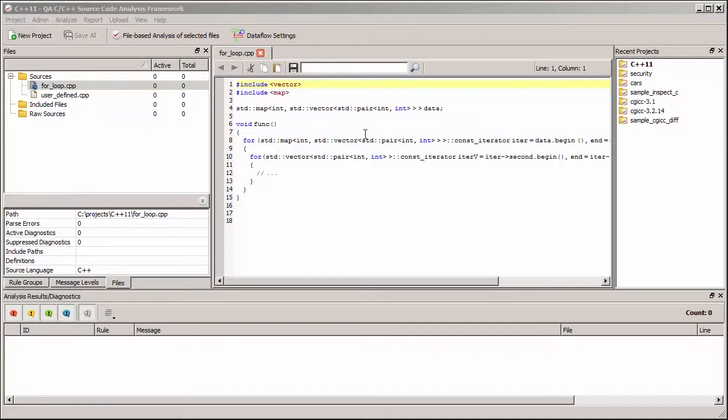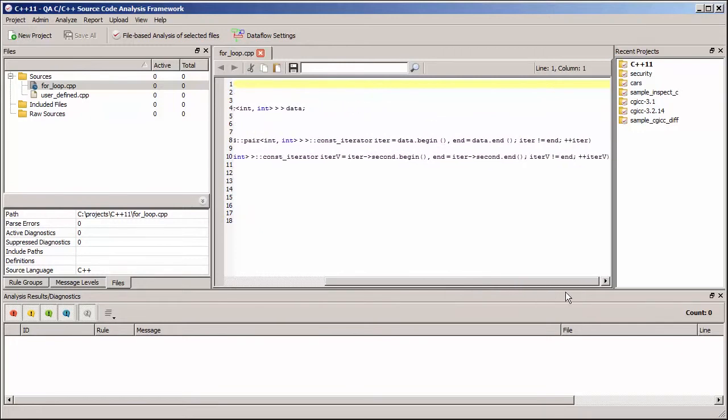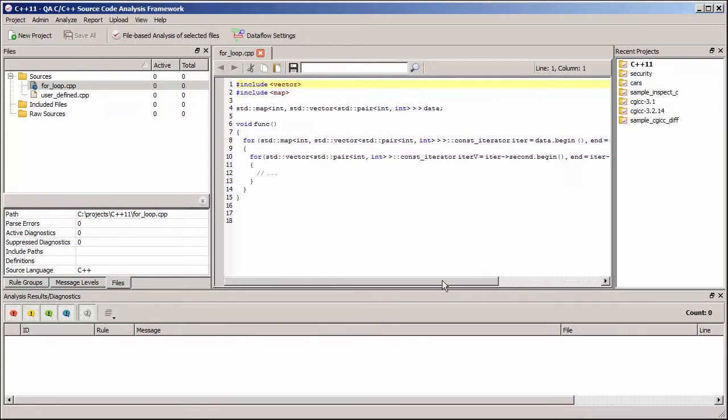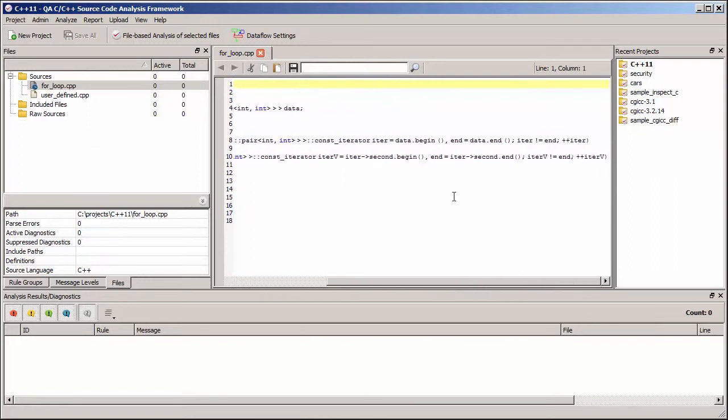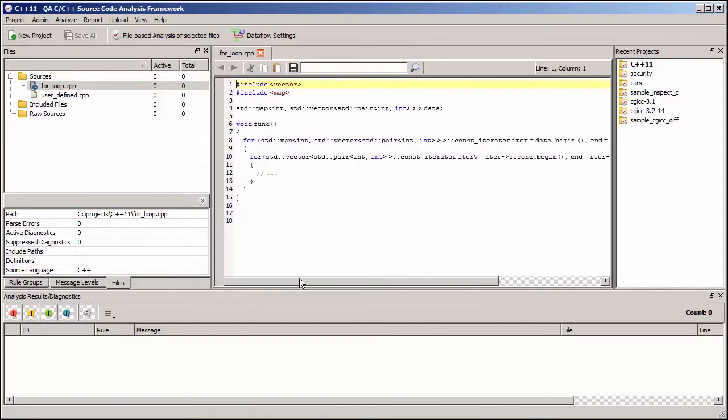And we can see some code here to iterate over the vector, the pair in the vector. And we can see that the code is slightly complicated. It's not easy to instantly see what's going on. We can assume that we're iterating over the container, but in actual fact we have to go in and read the code to see what's going on.